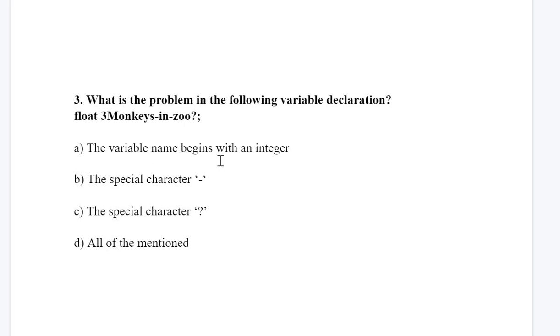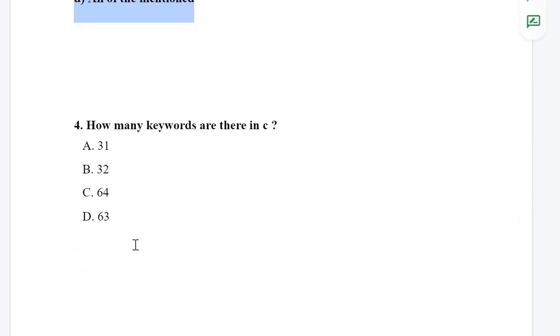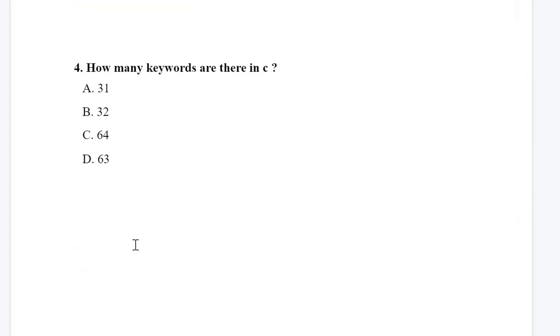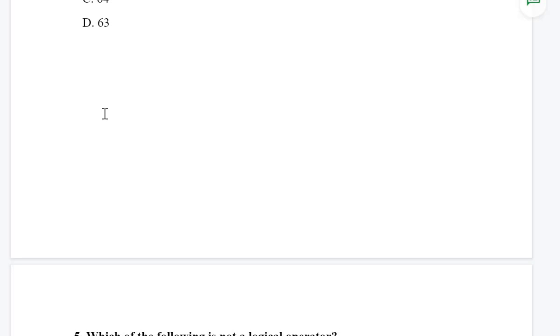Let's see the options. The variable name begins with an integer. Yes, this is a problem. The special character dash, yes, this is a problem. The special character question mark, yes, it is also a problem. So all of the mentioned is the correct answer. Next is, how many keywords are there in C? For this question you must know the theory. You have studied there are 32 keywords in C programming. So option B is the correct answer.